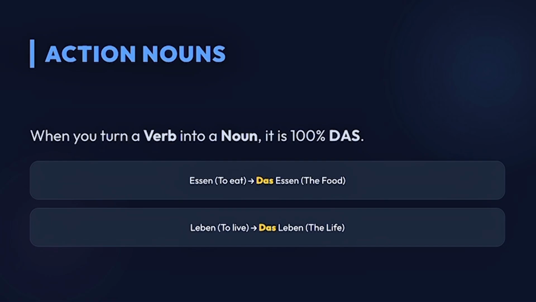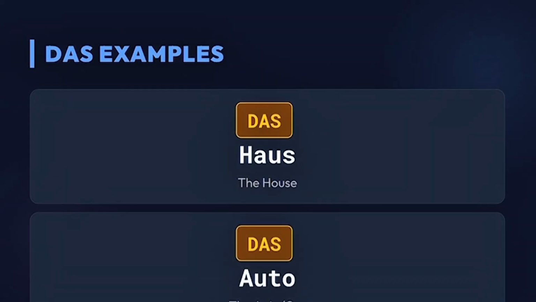When we also have the action nouns, when we turn a verb into a noun, it will definitely be 100% das form. For example, essen, to eat something, das Essen, the food. Leben, to live, das Leben, the life. So as you can see, we change the verb to the noun. So when you can say this noun was made because of the verb, it's 100% made from das form. And we also have more examples of neutral form, das Haus, das Auto, the car.